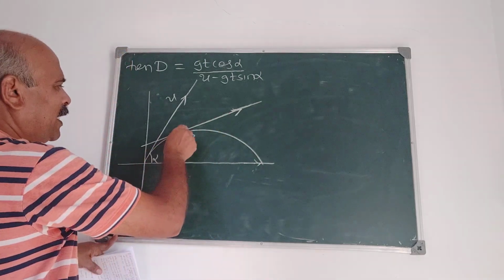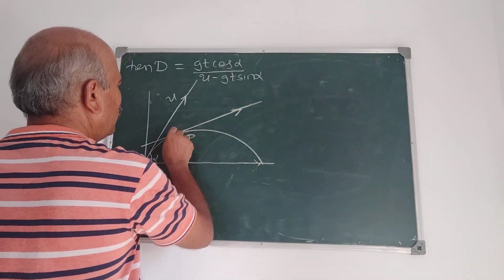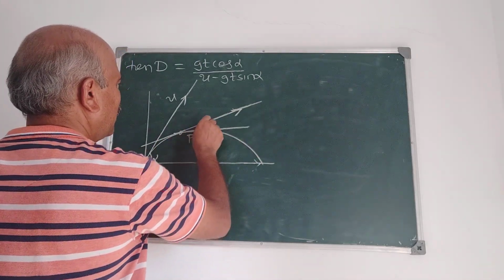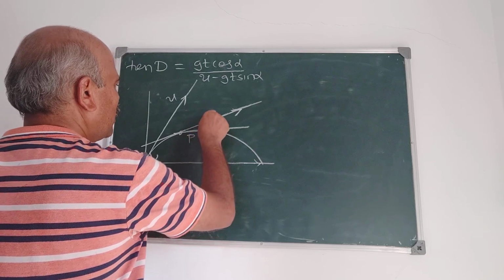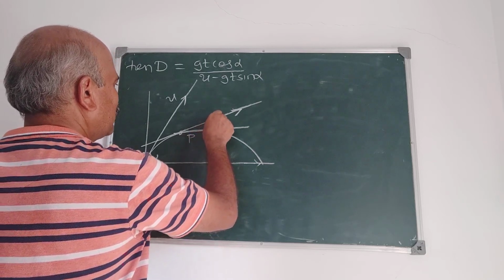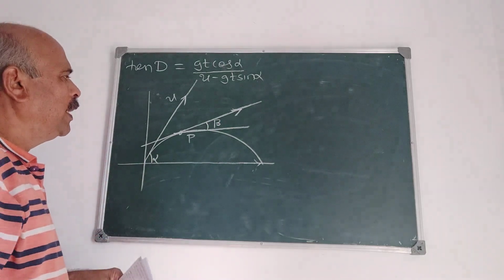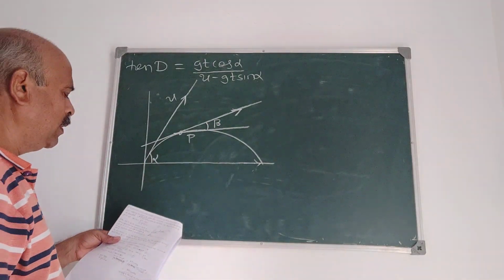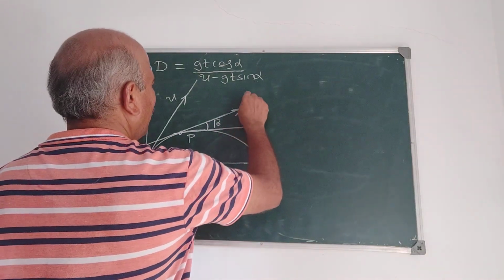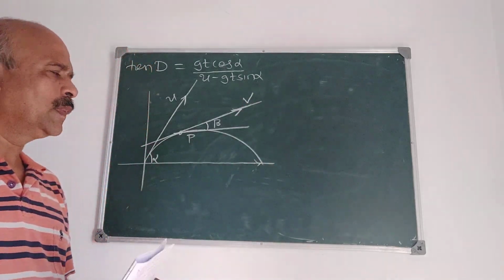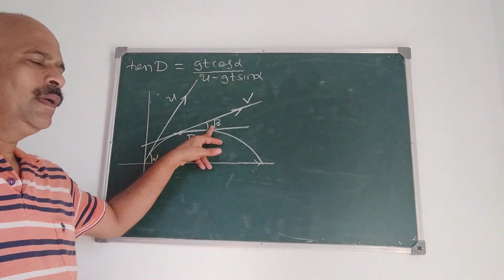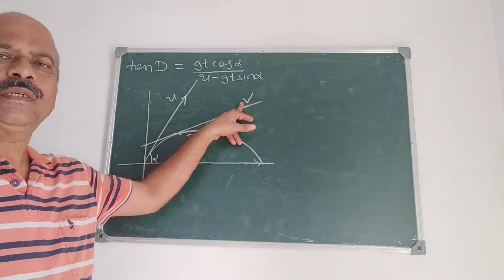Velocity is always along the tangent. We take a horizontal through this P, and the velocity v makes an angle beta with it.